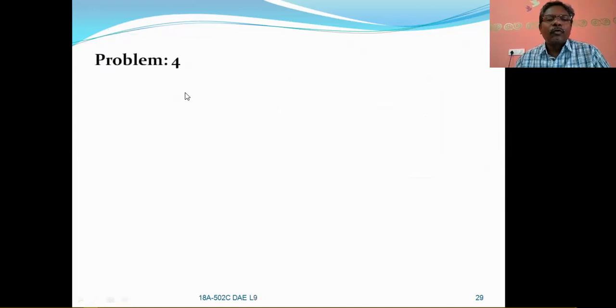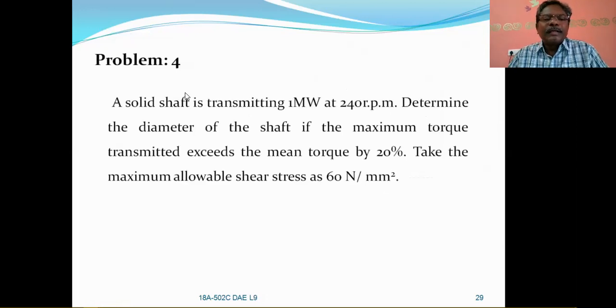Next, problem 4. So here you can see a solid shaft is transmitting 1 megawatt at 240 revolutions per minute. The power is given to you, the solid shaft is there, and the speed is also there. From this you can calculate the torque value. 1 megawatt is nothing but 1 into 10 to the power of 6 watts or 1000 kilowatts. And determine the diameter of the shaft if the maximum torque transmitted exceeds the mean torque value.